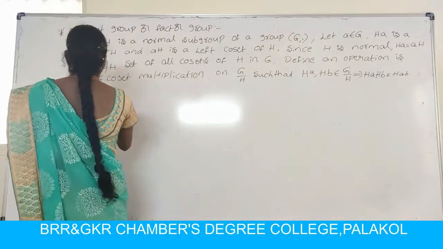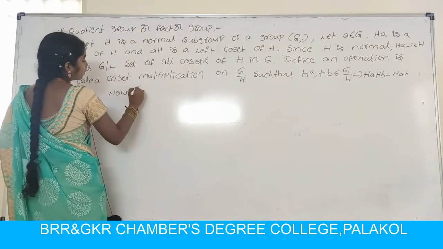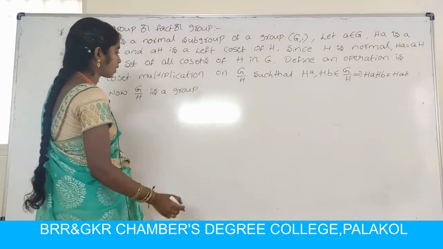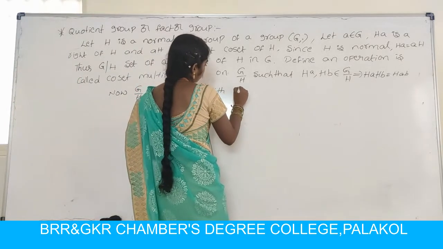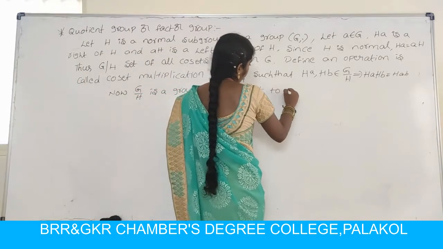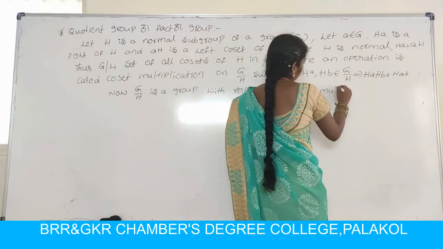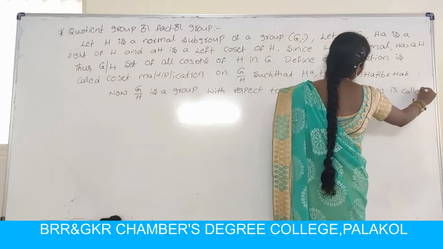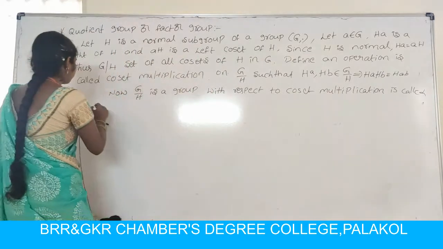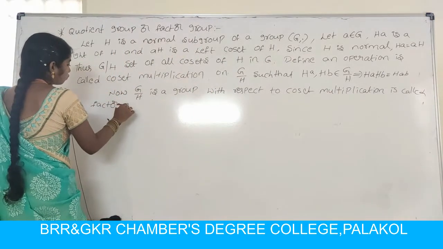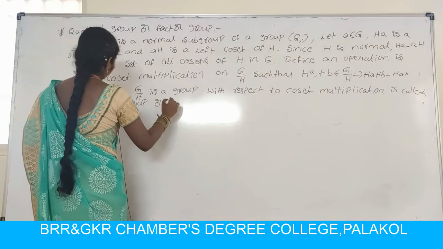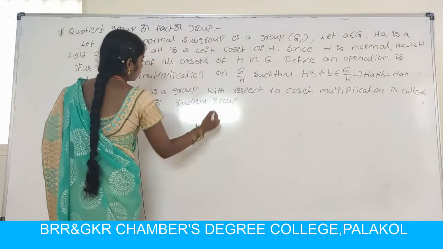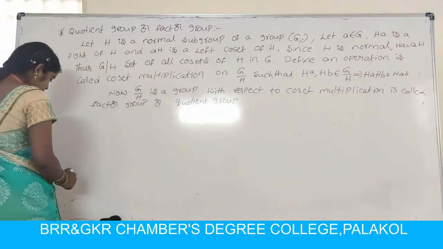So now this is the main point. G by H is a group with respect to coset multiplication, and is called the factor group or quotient group G by H. So, next theorem.